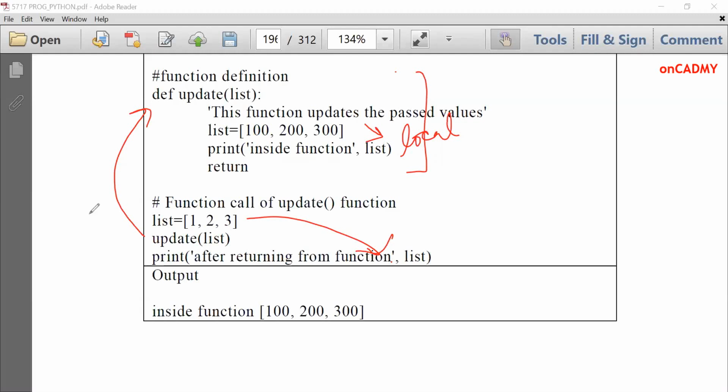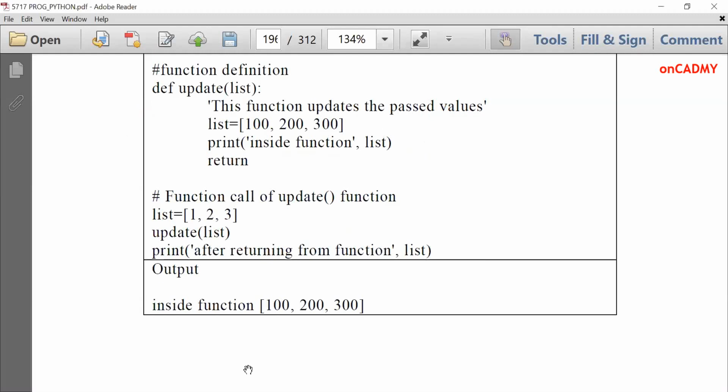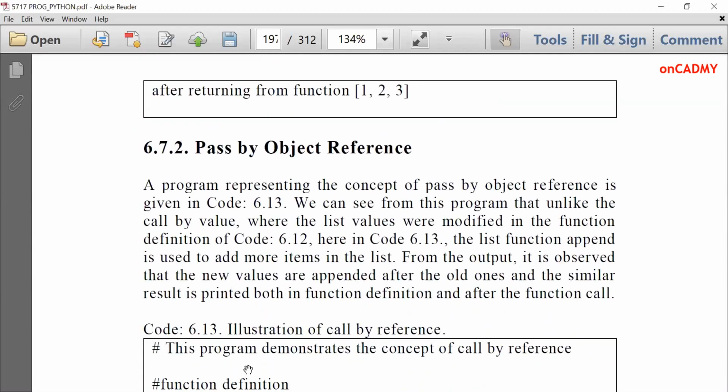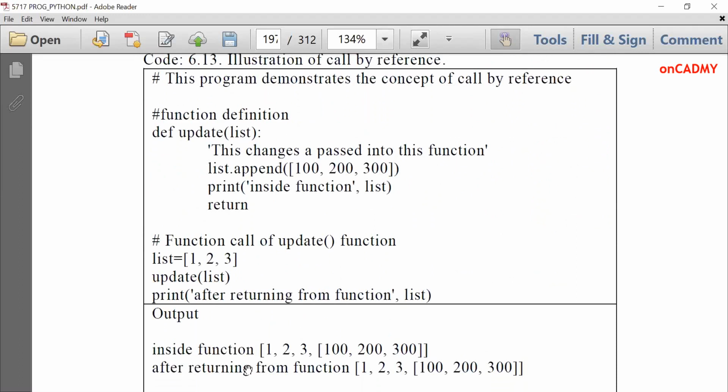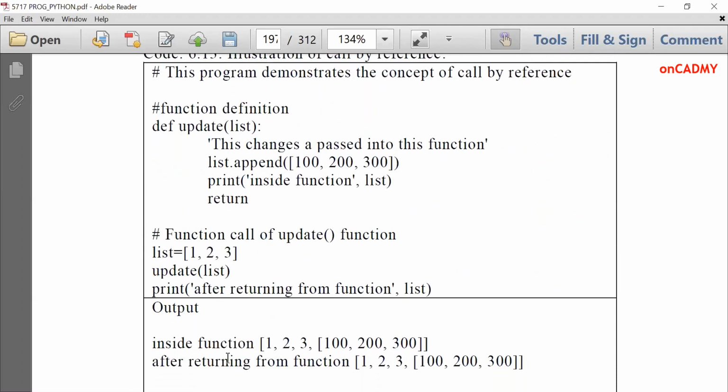Now see another example. Pass by object reference. In this, how can we update new values? We can only update values. Here there is no concept like the pointer we use in C, to change or swap the values by passing their address value. Let's see, we can just append new values to the list. We cannot actually replace the values.